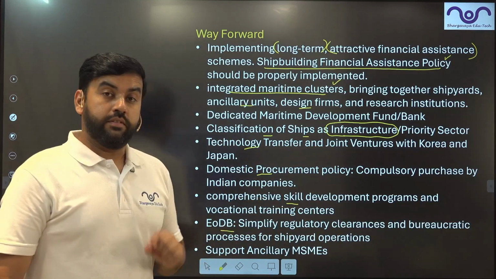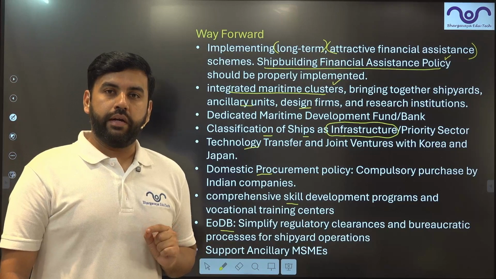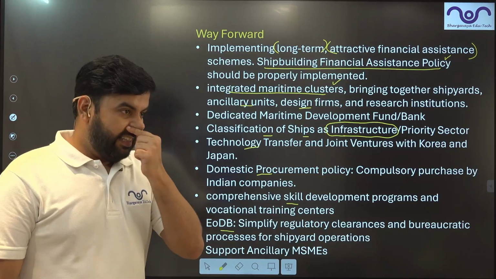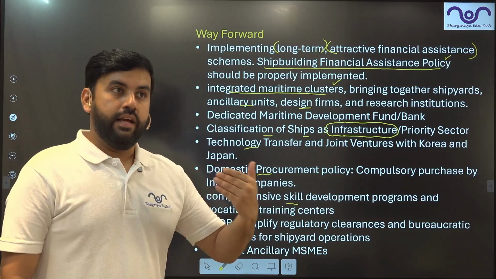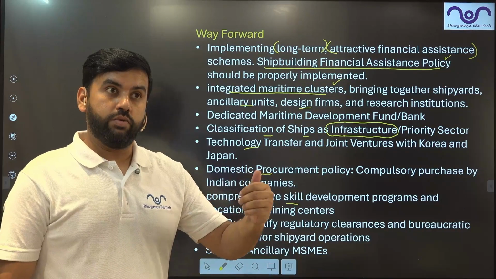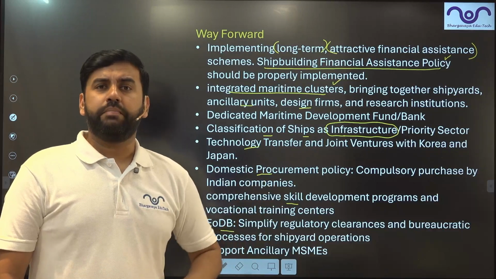Ease of doing business. Yes, paperwork needs to be simplified, guys. If paperwork does not simplify, it becomes more and more complex. Easy setup of the units, easy access to the credit, easy access to the skill development, easy access to the technology. Everything should be easily provided with less and less paperwork.